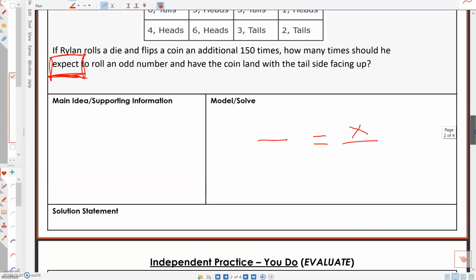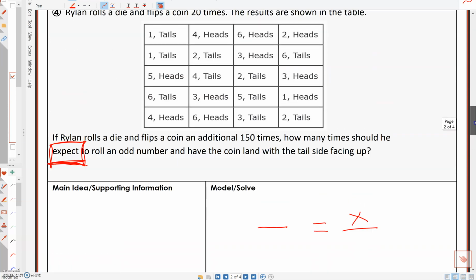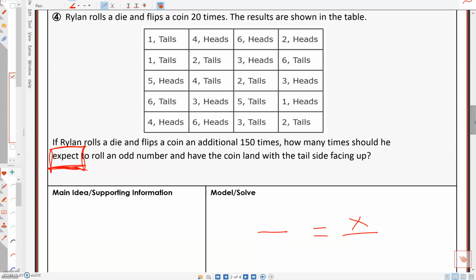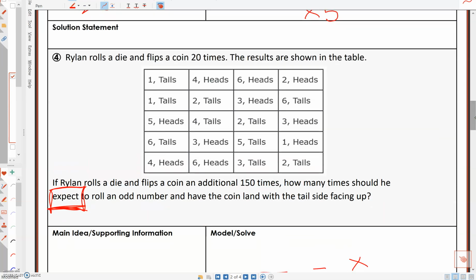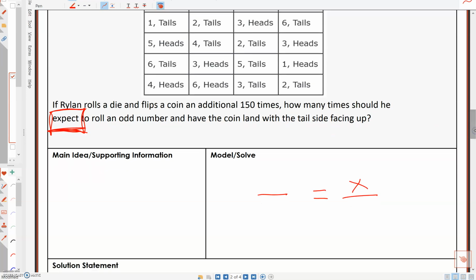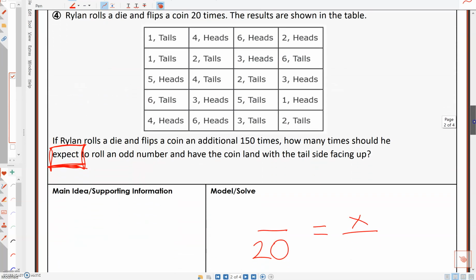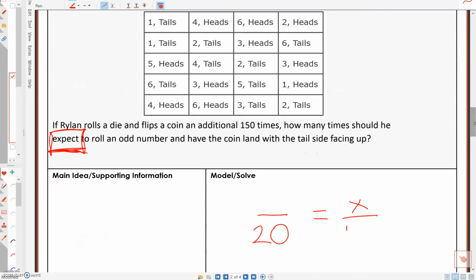Okay, so I'll be scrolling back and forth so we can see everything. Now we know that he already completed 20 tries, right? But he wants to try another 150.